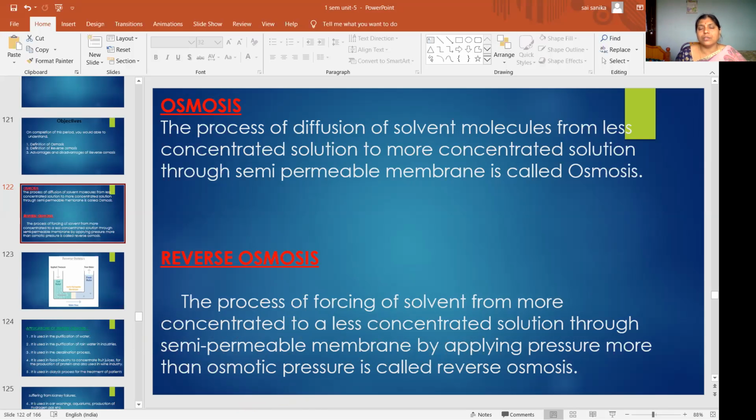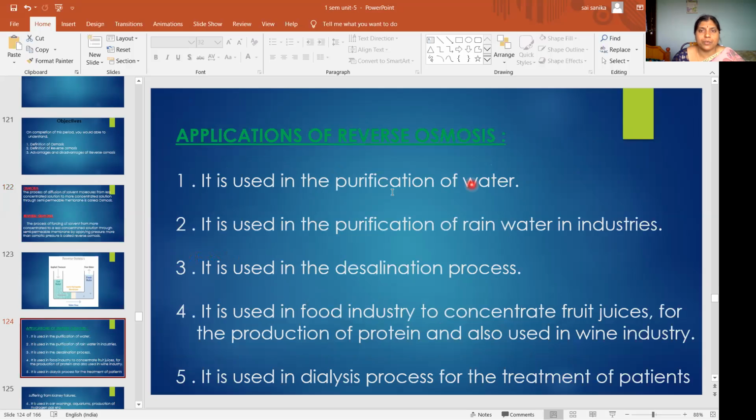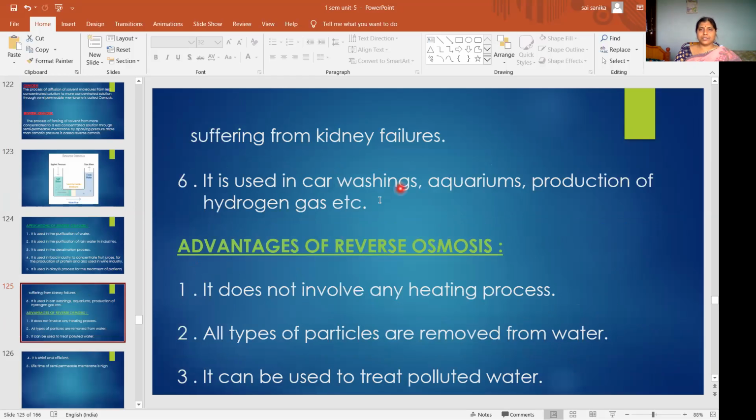Only solvent molecules, water molecules, are passing through it. So the applications, uses: we use it in the purification of water, in the purification of rainwater, in the desalination process, in the food industry to concentrate fruit juices for production of protein, and also in the wine industry, the dialysis process for the treatment of patients suffering from kidney failures. Okay, then car washing, aquariums, production of hydrogen gas.